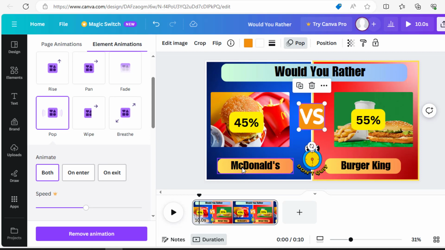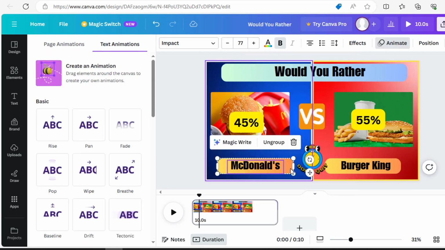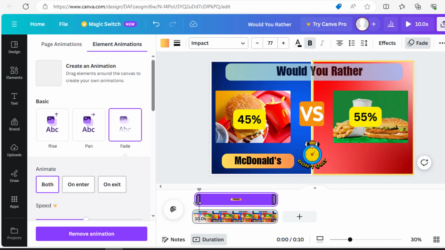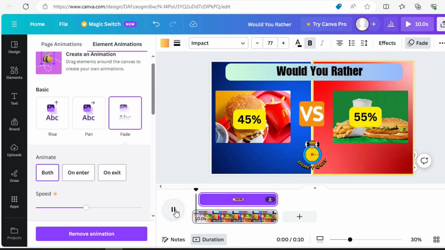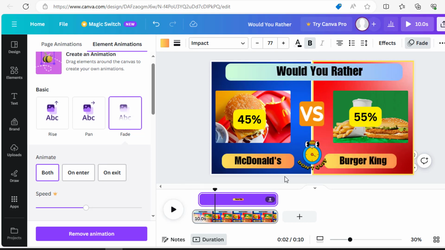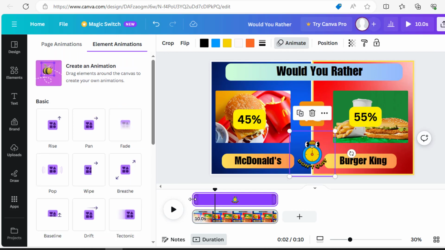Now we will adjust timing. Right-click on it and select Show Timing. I will adjust this text box from here. We'll start the second text box from the same place. Few moments later, from this position, the timer will be on.